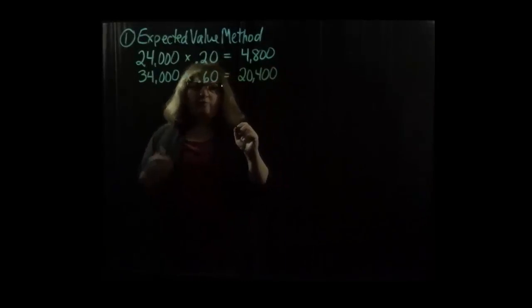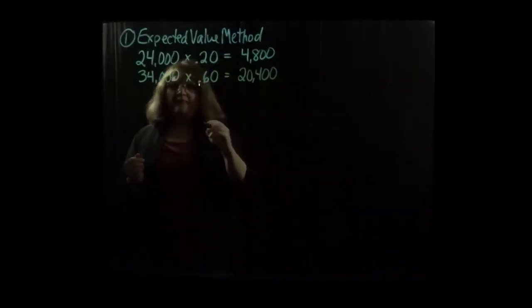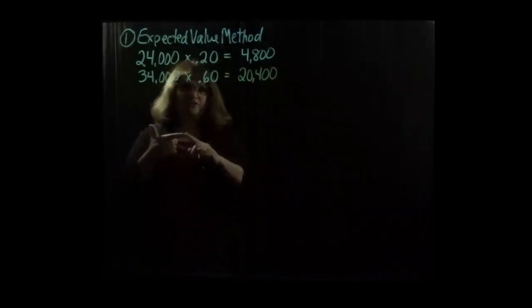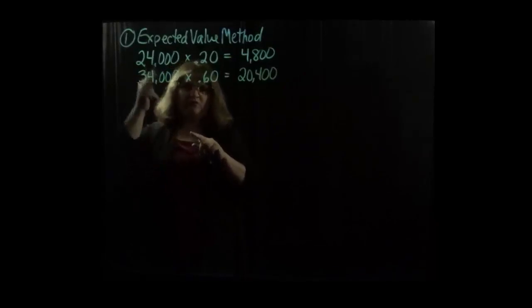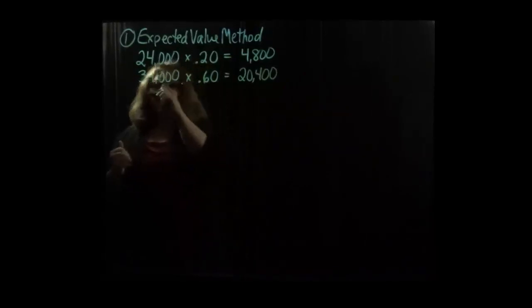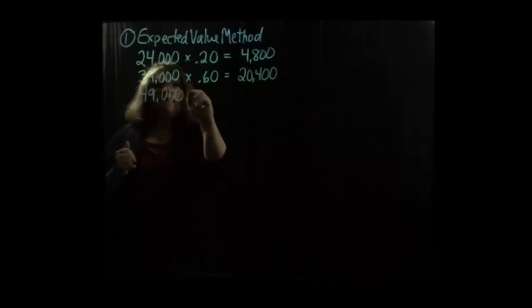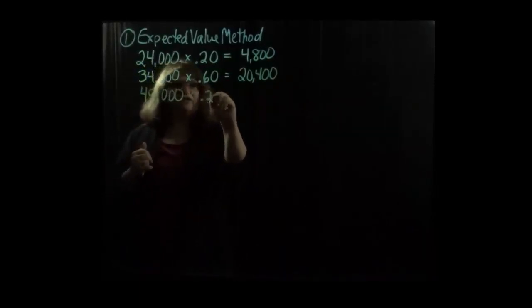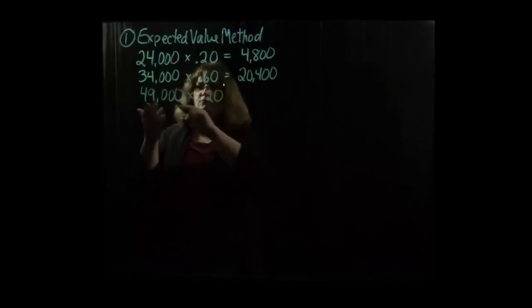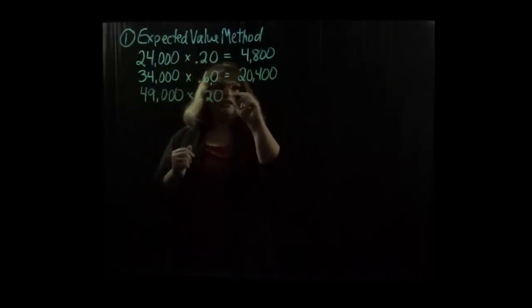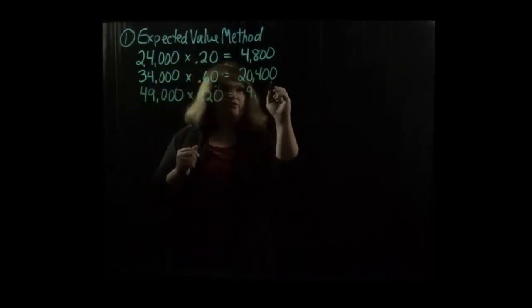Finally, the other possible outcome is a bonus of $25,000 on top of the $24,000, for a total of $49,000. They said there is a 20% chance of that happening. 49,000 times 20% is $9,800.